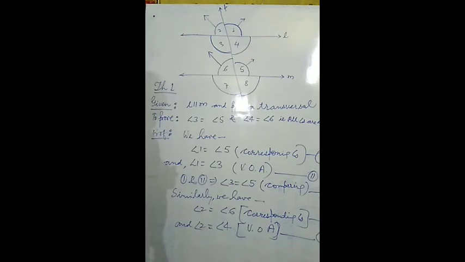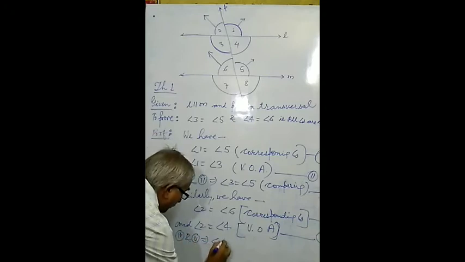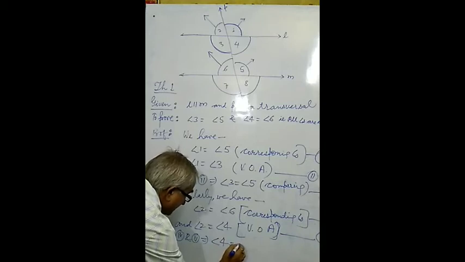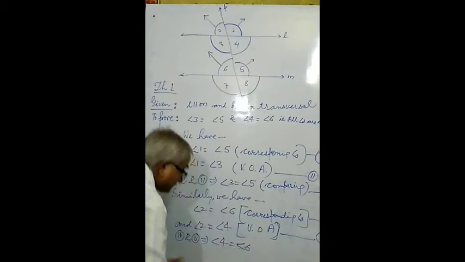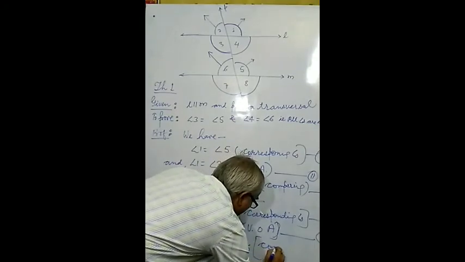Indirectly we can establish the relation between 6 and 4. Both are equal because both are equal to the same thing. So equation number 4 and equation number 5 imply angle 4 equals angle 6. And how do we get this result? By comparing.